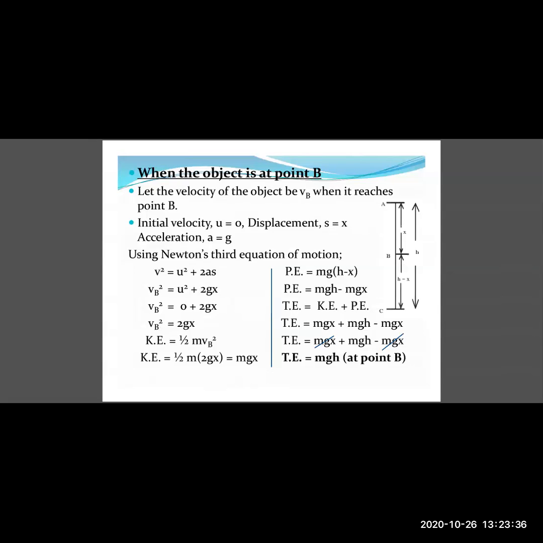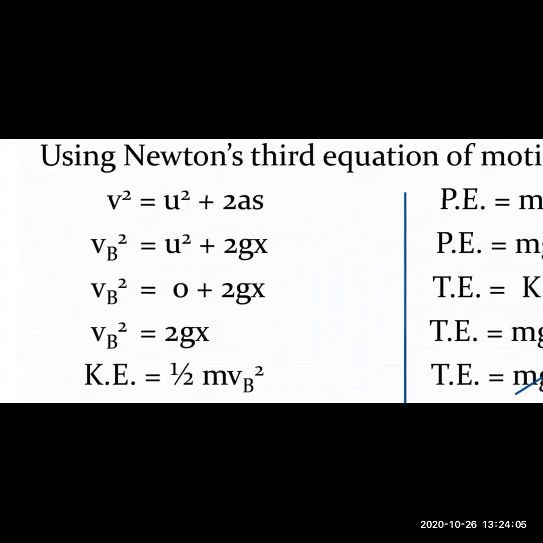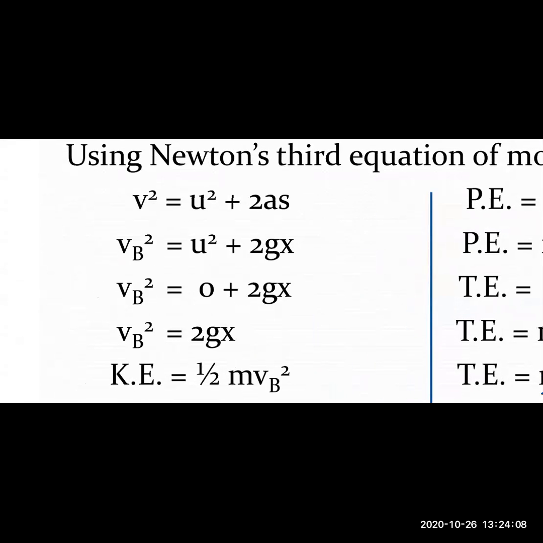The velocity v at point B we assumed to be Vb, u is the initial velocity, the acceleration a is given by g, which is the acceleration due to gravity, and the displacement s we take as x. If you substitute it, we get Vb squared equals u squared plus 2gx. Here we have substituted v as Vb, acceleration a as g, and displacement s as x.